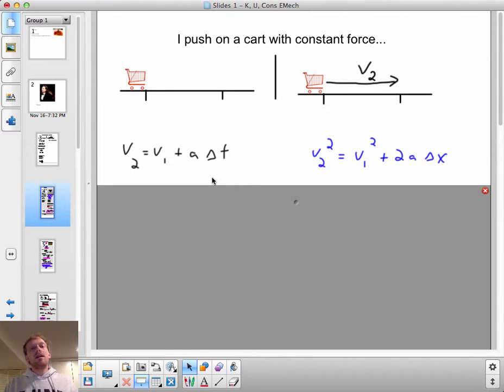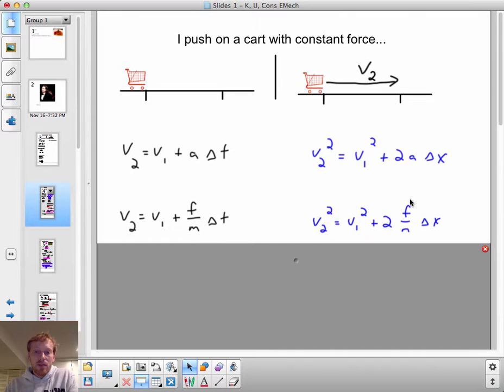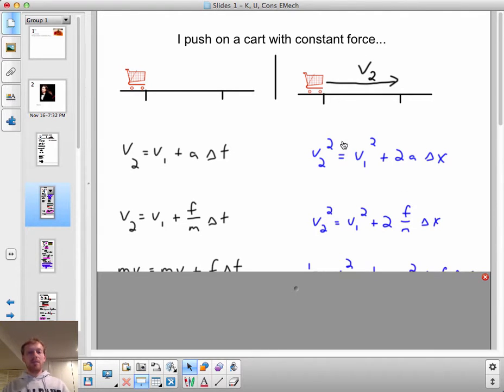Well, I could also say this, couldn't I? If we're pushing on a cart with constant force, then v2 squared equals v1 squared plus 2 times a times delta x. And so I could replace a once again with the amount of force I'm applying to this cart divided by the mass. It's just one constant force.